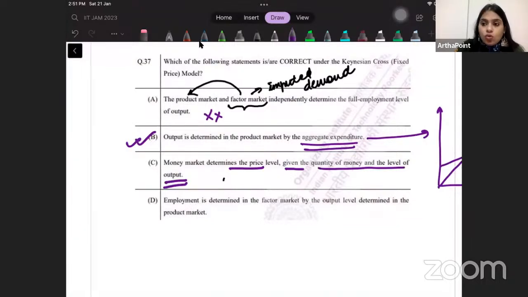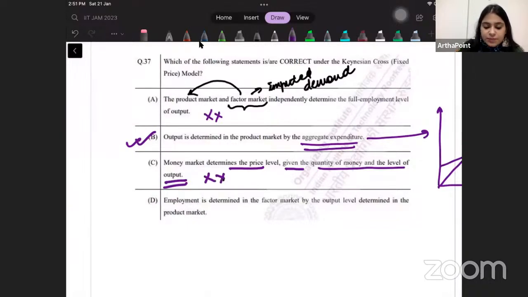And we know that the entire concept of how prices increase when money increases only holds true when we talk about the classical model. When we talk about the Keynesian model, and especially the AS-AD curve, everything together will determine the price. AS and AD together can determine the price in the economy, not the money market alone.